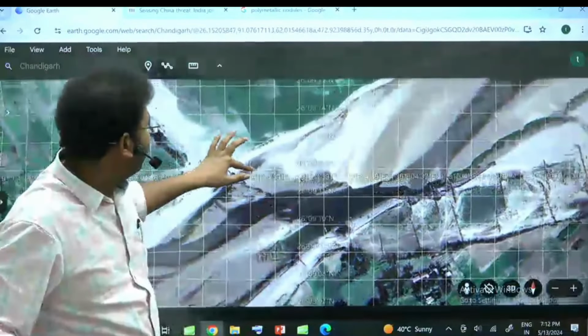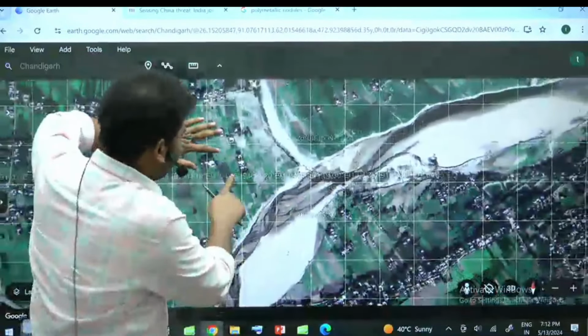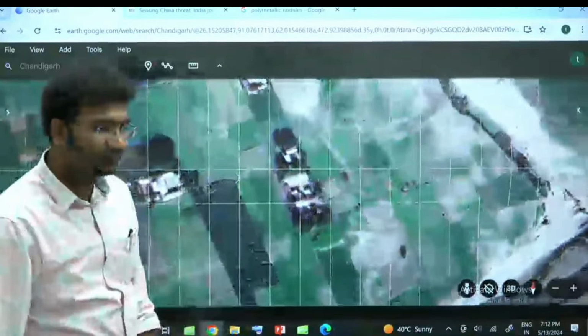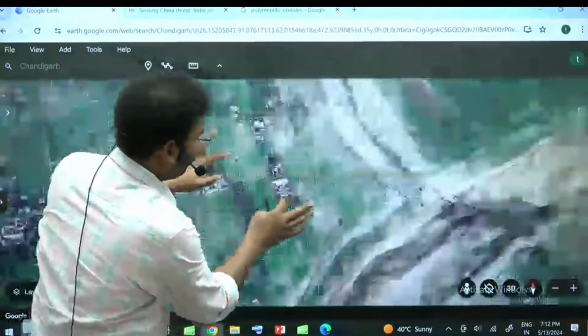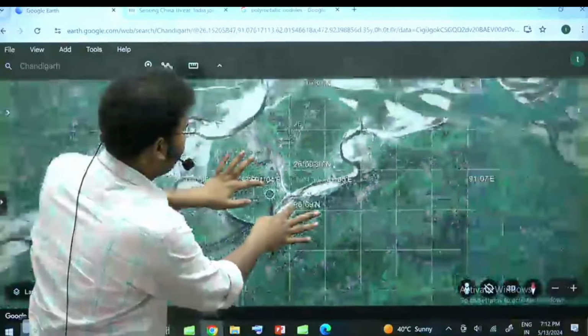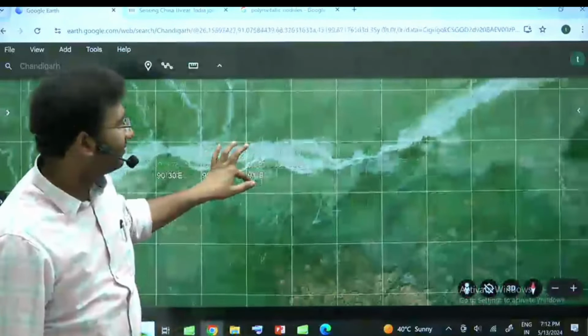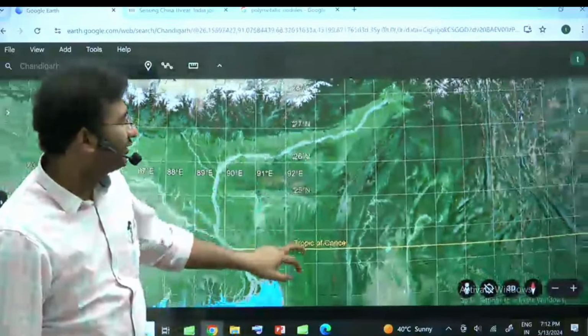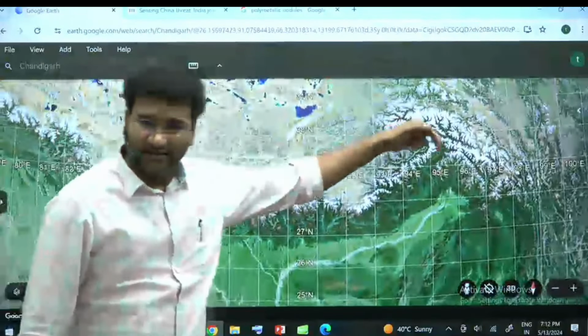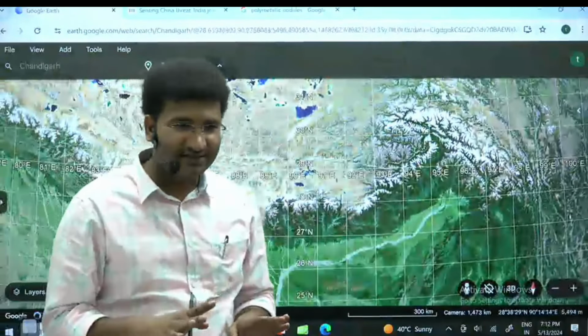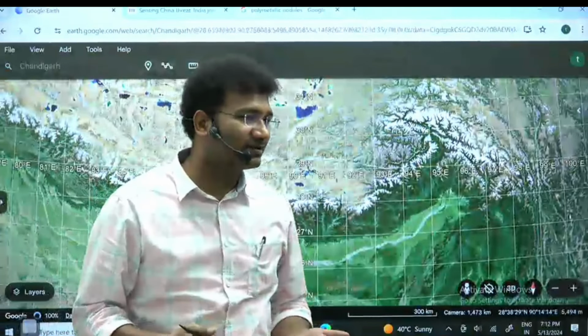And look, these settlements are also present here. If China is not telling that how much amount of water it is going to release, floodings, submergence, and India has to pay that price.